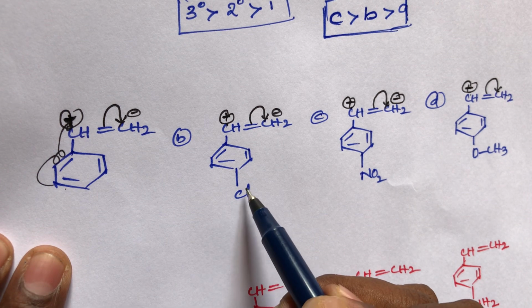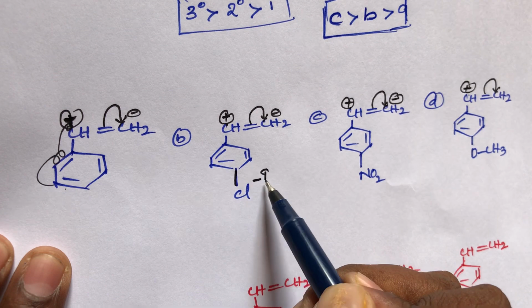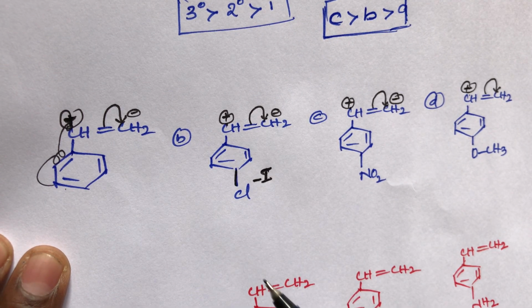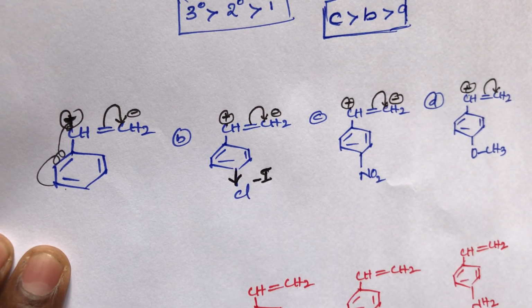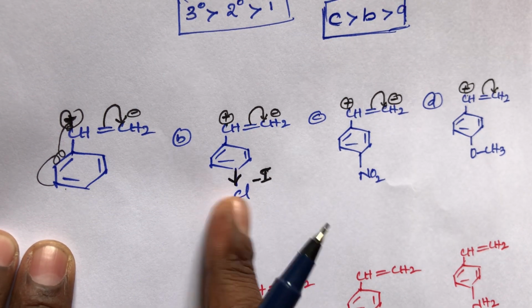The B compound has one chlorine, which belongs to the minus I group. What is the role of the minus I group? It is always an electron withdrawing group, so this compound is unstable.